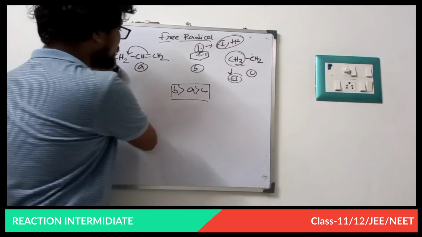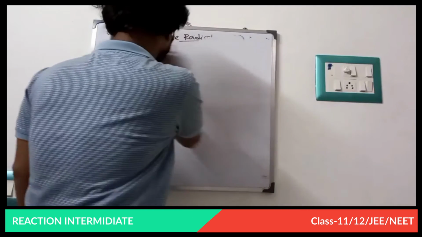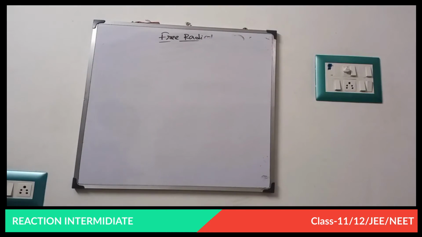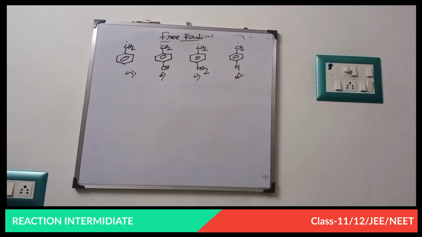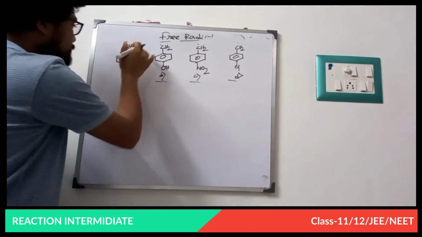Now I am going to the next problem. So this is our next problem, and it is probably the last problem of this class. Now fine.